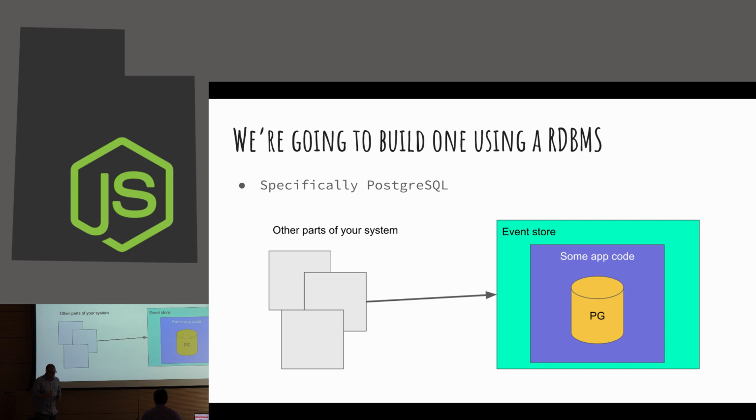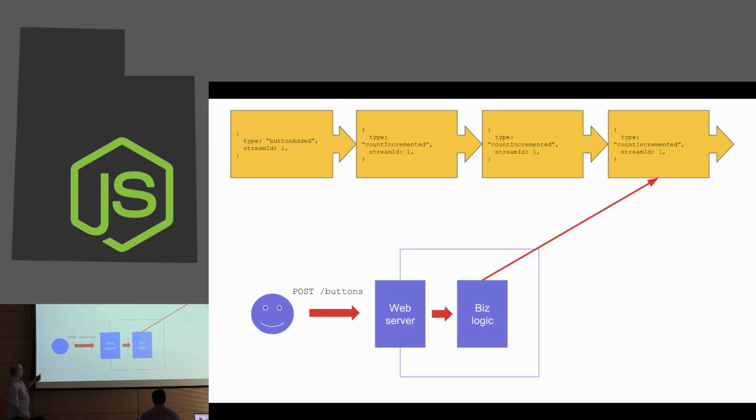One really great thing that comes out of that is, how many of you have built background jobs into an app that you've done before? Yeah, so background jobs are like an anemic version of event sourcing, because if you just have this sequence of events, like let's go back here and pretend that instead of button added, count incremented, etc., this was like video uploaded, and you need to transcode that into different formats.